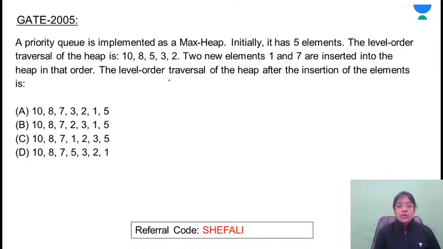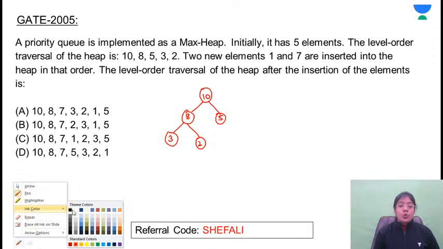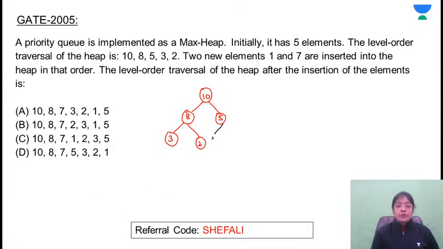So level order is given. This means that at level 1 you will be having only 1 element, 10. Next will be 8. Next is 5, 3, and then we have 2. Now in this tree we want to add 2 more elements, that is 1 and 7. So first of all 1 is inserted. This is not going to change the tree because 1 is smaller than its parent, so that's fine. After inserting the 7, 7 is greater than its parent, so this is not satisfying the Max Heap property. So these two elements will be swapped. So here we'll get 7 and here we'll get 5.